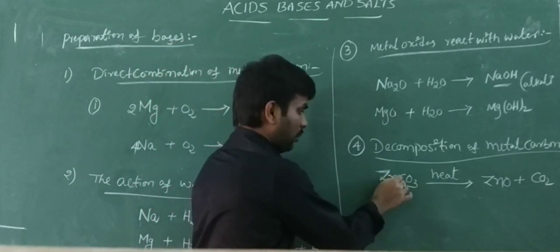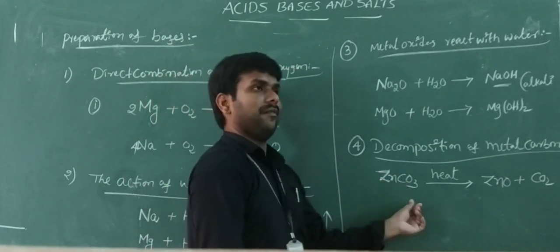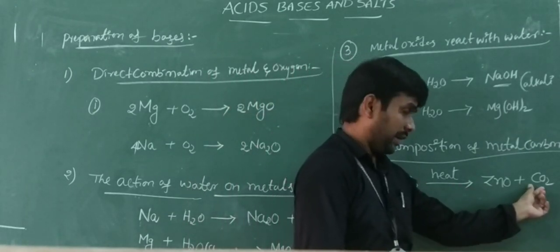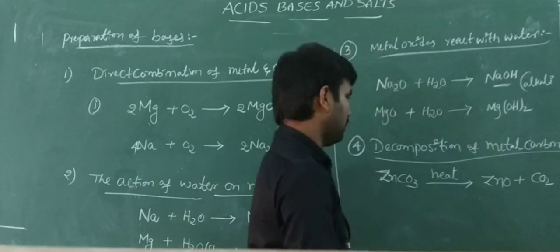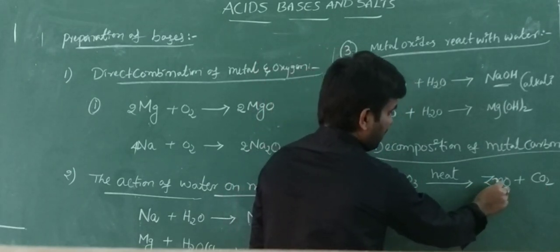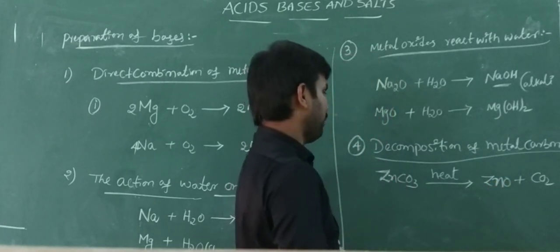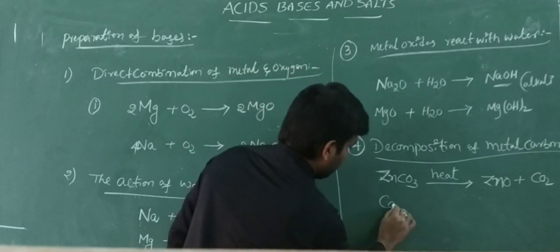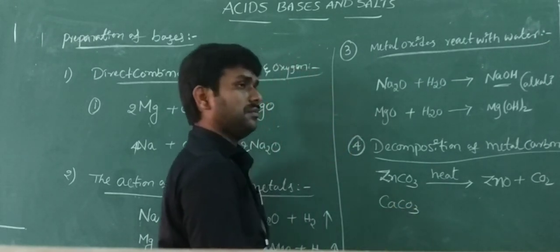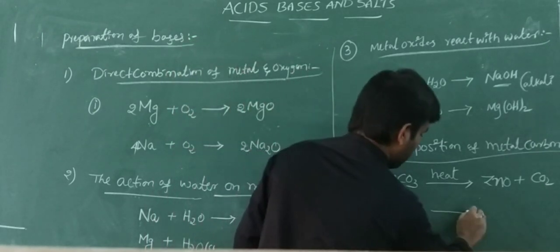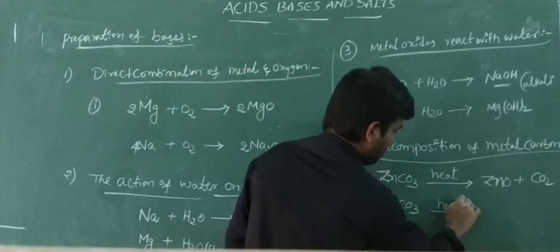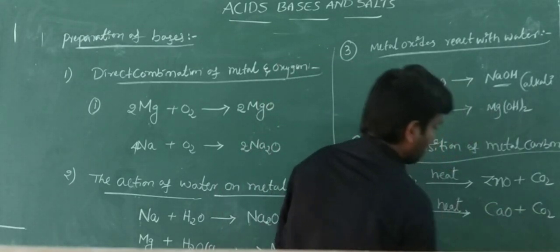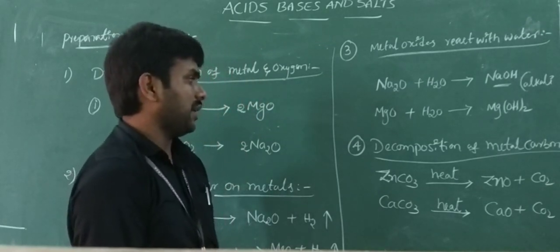Zinc carbonate is a metal carbonate. When we are heating, it gives zinc oxide and carbon dioxide. Okay, zinc oxide is basic in nature. And one more example, calcium carbonate, CaCO3. When we are heating CaCO3, it gives calcium oxide plus carbon dioxide. Calcium oxide and carbon dioxide.